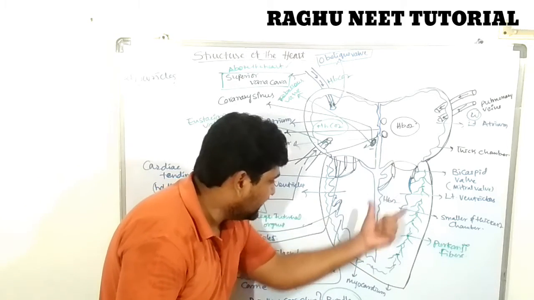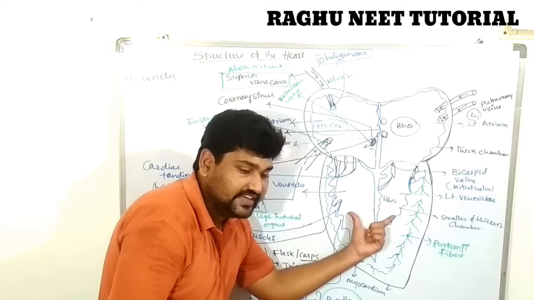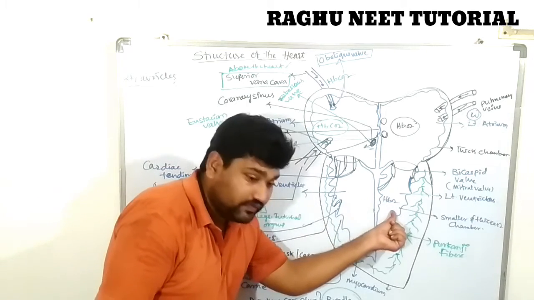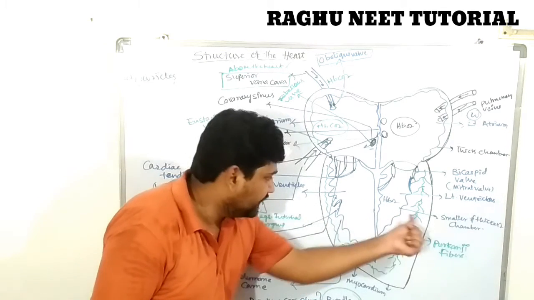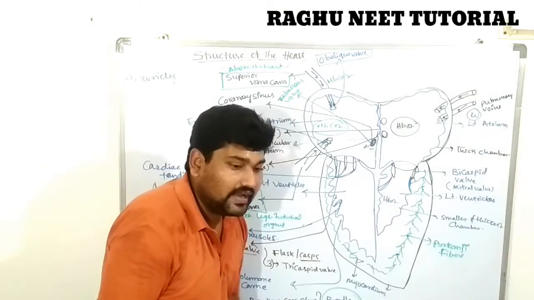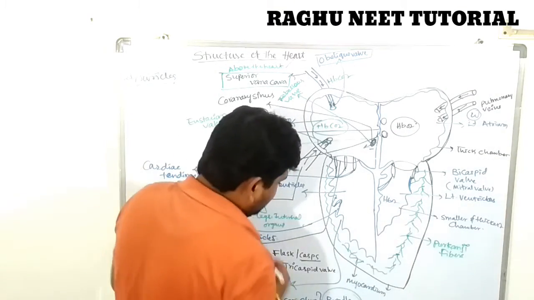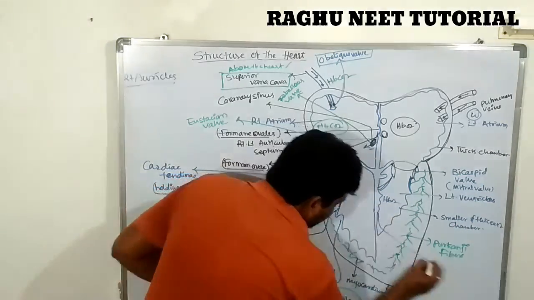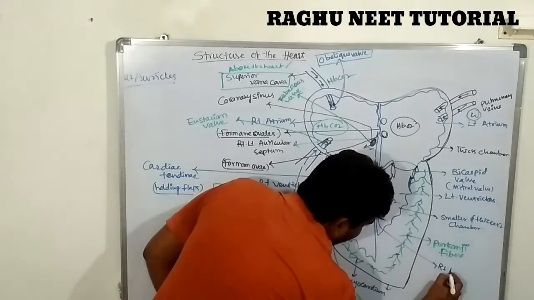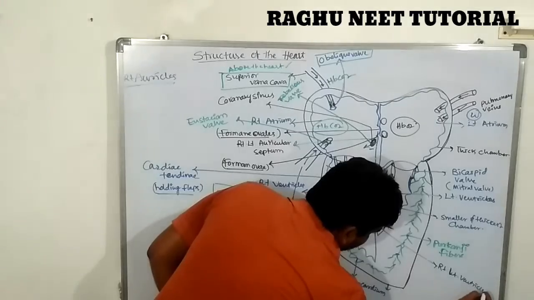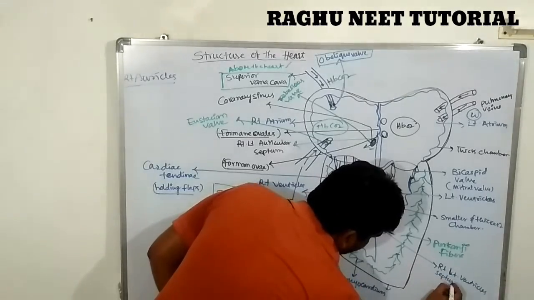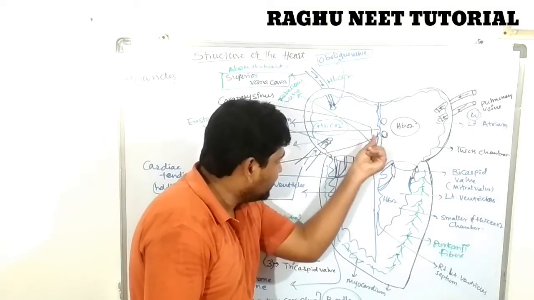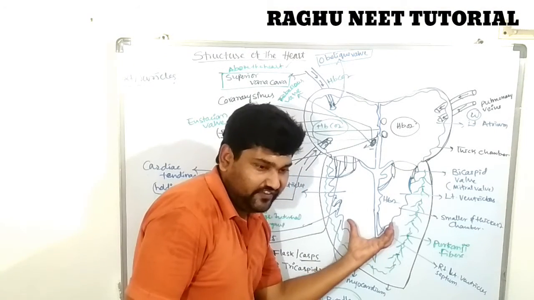Next, the right and left auricles and ventricles. The right and left ventricles are completely separated by the ventricular septum. Are you clear? Yes. After the contraction of the auricles, the blood moves into the right and left ventricles.